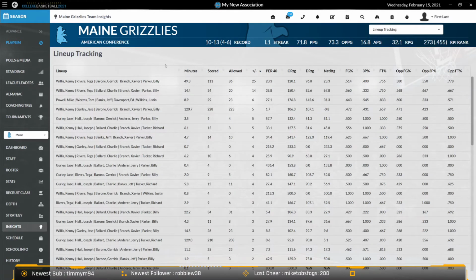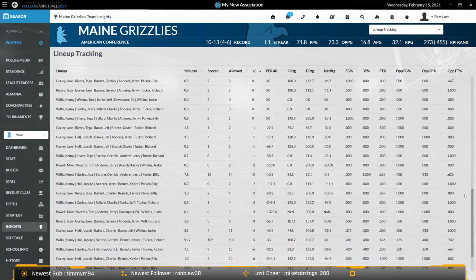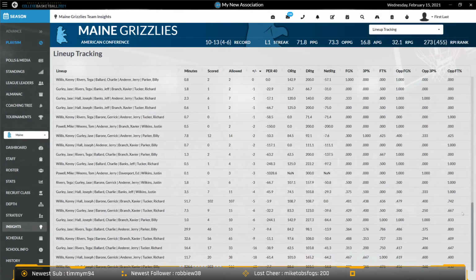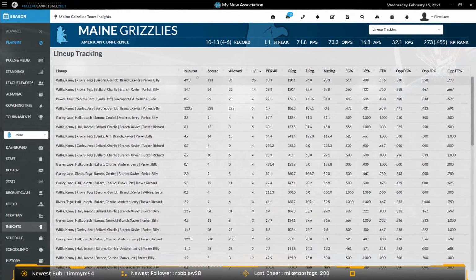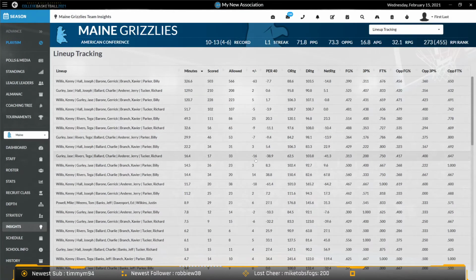On the lineup tracking screen, this is something I always encourage people to use to see which of your lineups are statistically the best and worst. If you look just at the results of the game, you might not understand why your team is not winning games. But if you look, this team is 10-13, and the lineup that plays overwhelmingly the most minutes is a negative producing lineup overall. You can see that they have a very low offensive rating, and their net is negative 14.8.